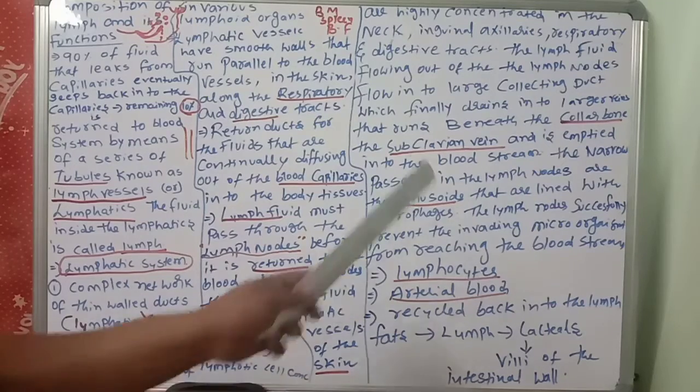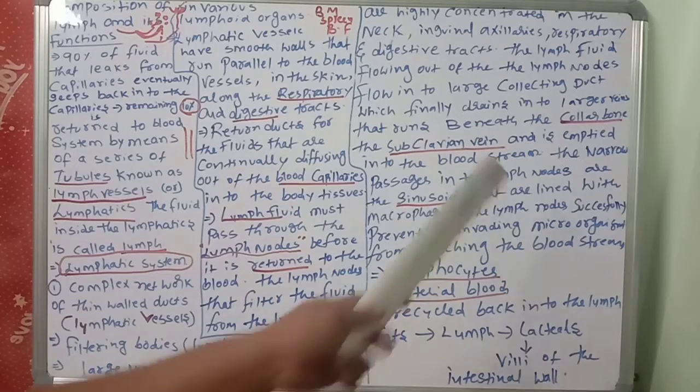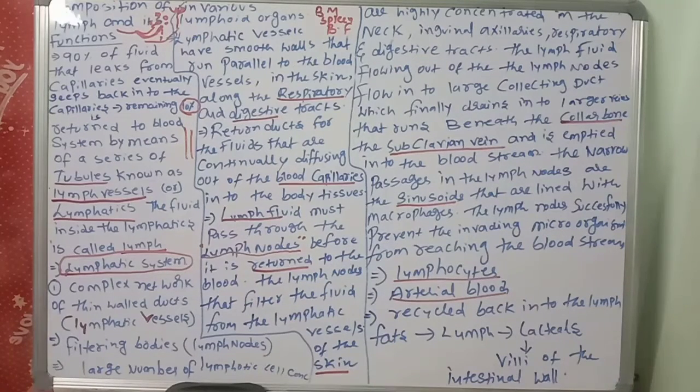Where the subclavian vein is present, all lymph vessels are connected to which one? Subclavian veins. The large collecting duct finally drains into the larger veins. So what is that vein? The subclavian vein. Where is it present? Near, or beneath, the collarbone.